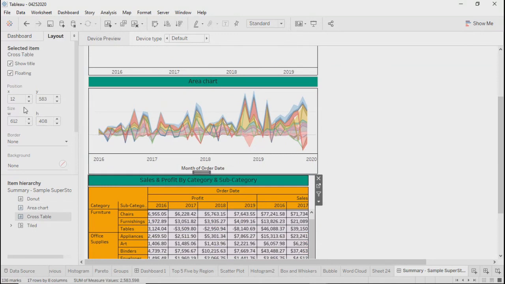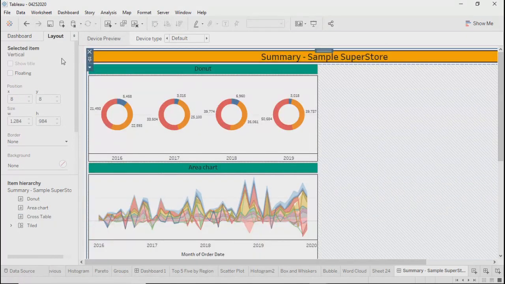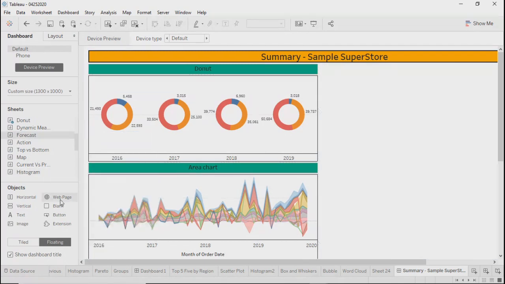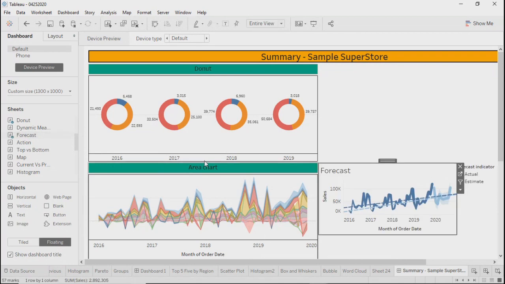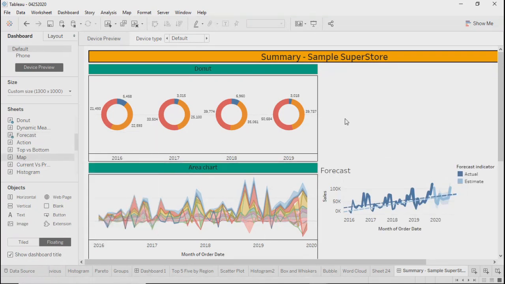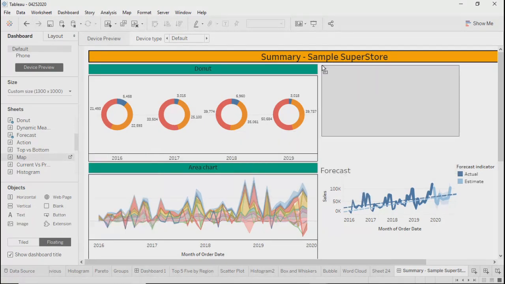Even for this, I'll make it 620. Now, the other object which I wanted to drag here, let's say the forecast. We can put that here and the map we will drag over here.